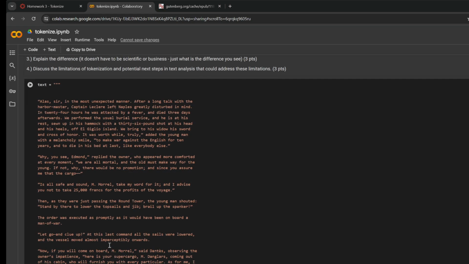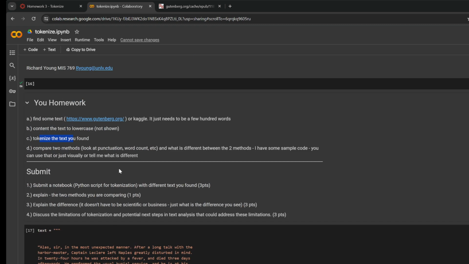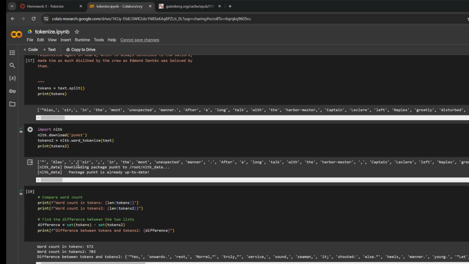Then tokenize it, and I give you four or five examples, and there are four or five more examples you can Google on your own. Then compare the two methods. We can see right here a difference. The word yes is different, onwards has the period, rest has a comma. If I had to explain it, I would say I'm comparing a split on a space and NLTK. Those are two methods to compare. And from a visual inspection, it looks like the split keeps a comma with the words. Okay, so that's the first three parts of the homework.